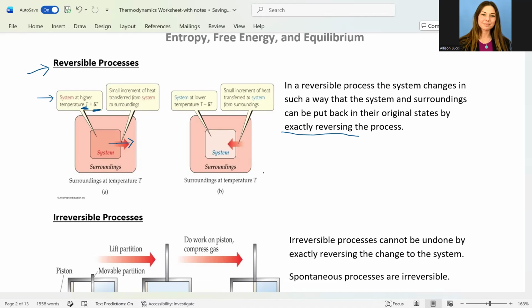And if we reverse that process exactly, we would call this a reversible process, in the sense that we could return our system back to its original state. Again, we have to exactly reverse the process, and that's understood here by subtracting that same delta T from the system to reach that same original condition.